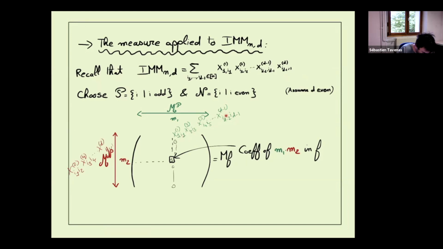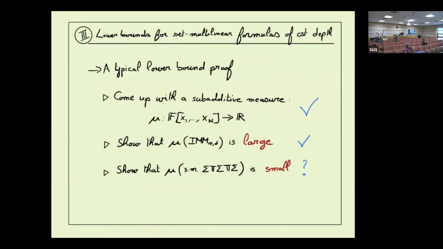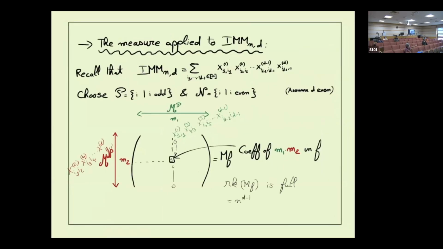In fact, giving one of these monomials exactly determines the other monomial which has to correspond. In particular, M_f is a permutation matrix, so the rank of M_f is full. In graph theoretic terms, if you want a path of length d in a graph with d layers, and you partition it into the odd and even parts, they have to match perfectly, in a unique way. They have to match completely.